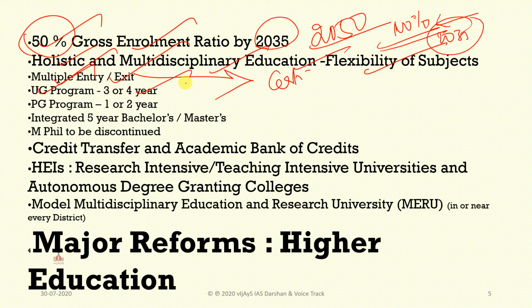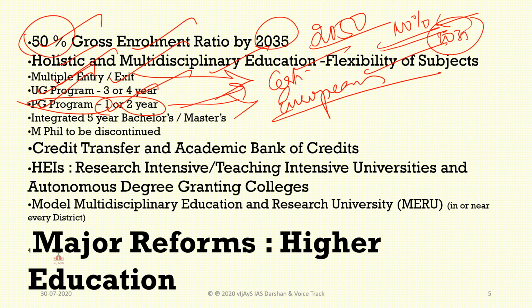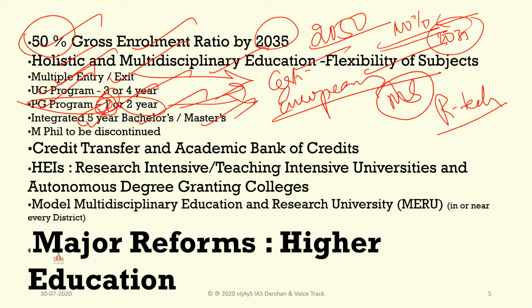The UG program is 3 to 4 years depending upon the course, and PG is usually 1 or 2 years. This process exists in European countries, where PG programs are usually 1 or 2 years, as in doing an MS abroad. In European countries most courses are 1 year, mainly for BTech graduates. An integrated 5-year bachelor's to master's program has been made, which means within 5 years the bachelor's and master's will be finished, and MPhil is to be discontinued. MPhil cannot be there, so only the integrated course replaces it.